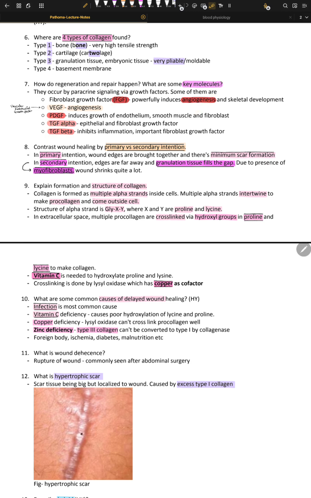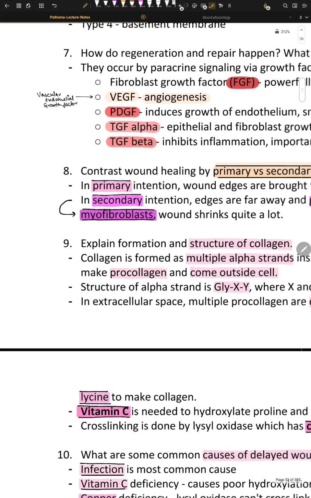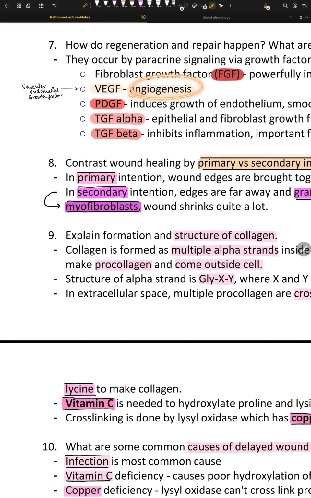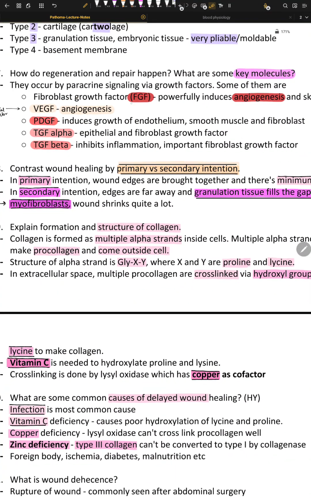Fibroblast growth factor powerfully induces angiogenesis, fibroblasts, and skeleton development. VEGF, vascular endothelial growth factor, also drives angiogenesis. So two growth factors for angiogenesis are FGF and VEGF.